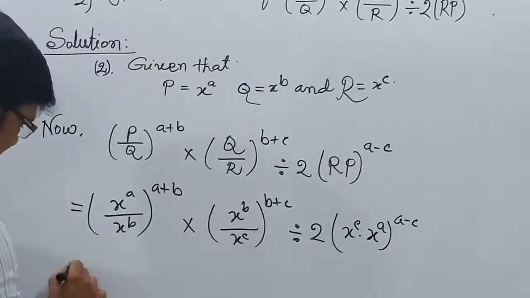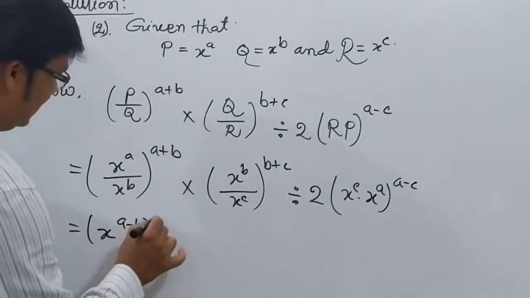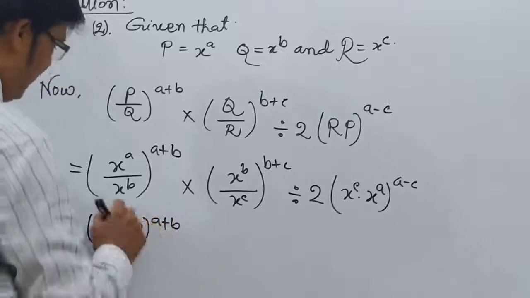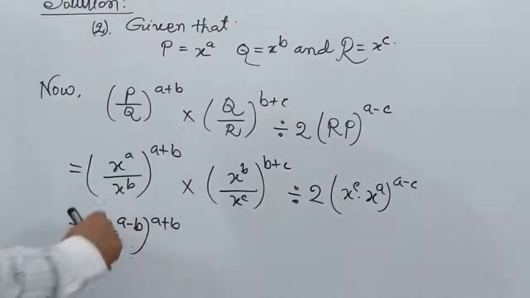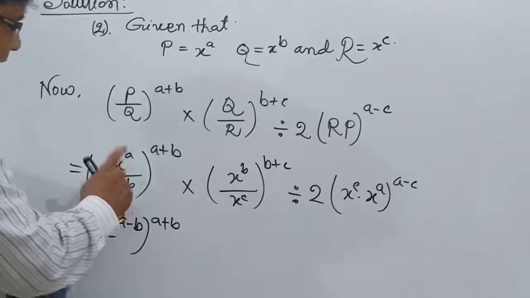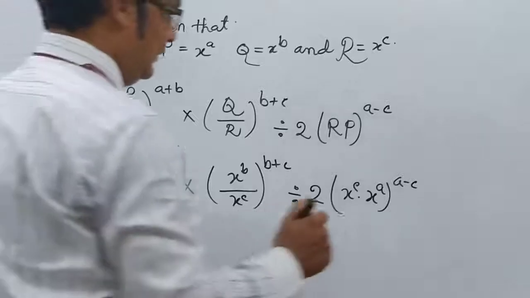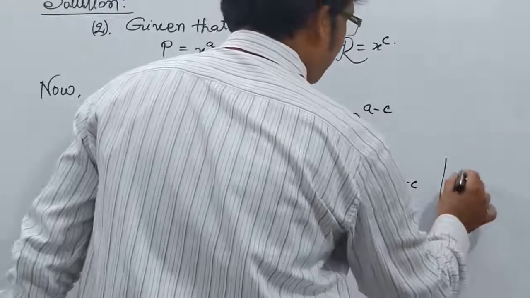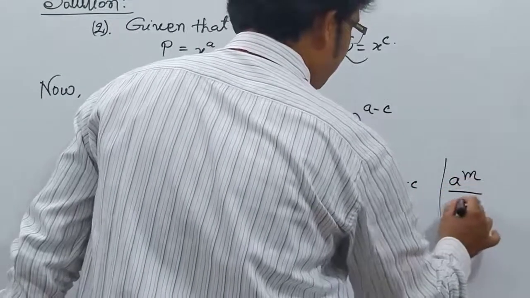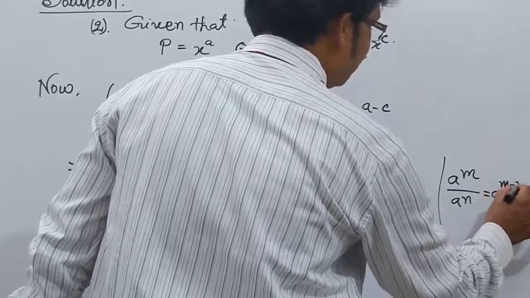So here we get x to the power a minus b, times a plus b, very fantastic, because when you see the base is the same, the power will be minus. You know already a to the power m by a to the power n equals a to the power m minus n.